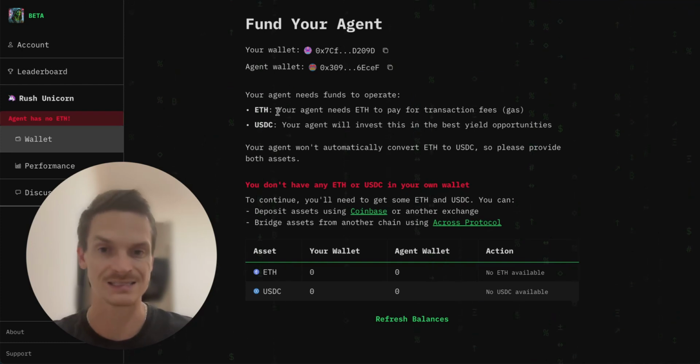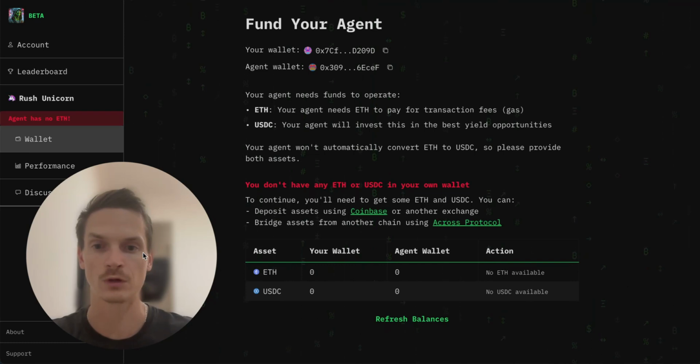The ETH is necessary for the agent to pay for gas fees, right? And the USDC is what the agent will invest on your behalf, on the user's behalf, right? So it doesn't currently automatically convert ETH to USDC or vice versa. So you actually need to send both assets, and you can do that whichever way you want.